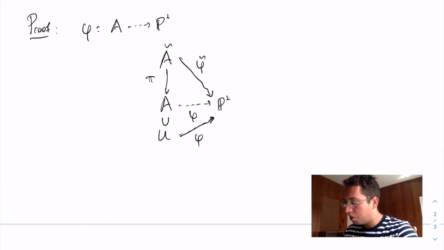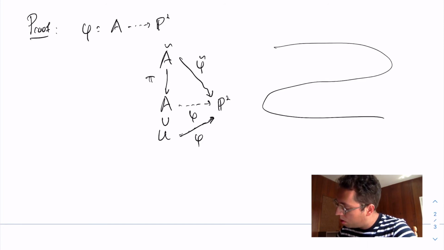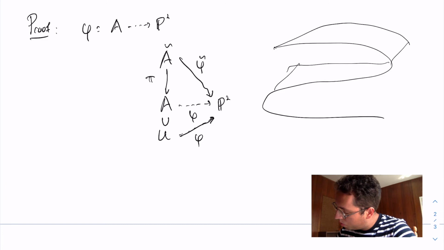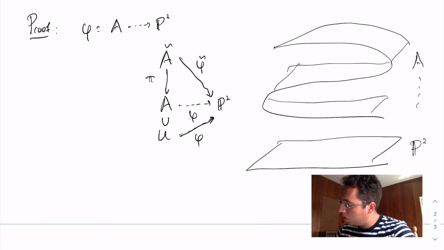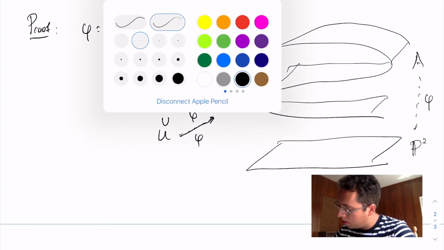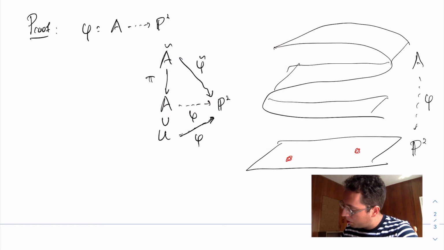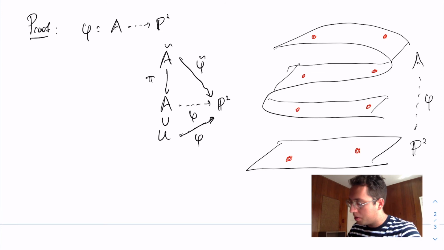Maybe the first observation that I should make is about the fibers of phi. What do they look like? They look like triples of points. But let me draw schematically what this rational map phi might look like. So I've got my P2 down here. I've got my abelian surface. I'm looking at a rational map phi. And the main observation is if I look at the fibers over two distinct points, the fiber over here is going to be 3 points, the fiber over there is going to be 3 points. Of course, if I take the points downstairs generic.